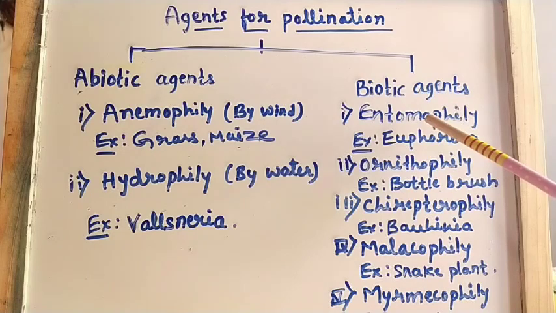There is also a presence of pollen kit, so they can attract different biotic agents.